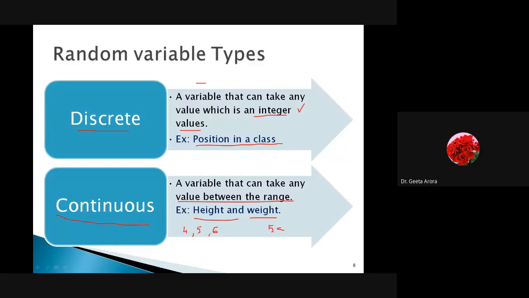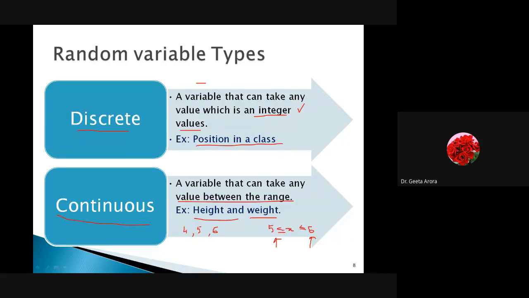So here I will say that the height will lie from 5 to 6. Obviously 5 is an integer and 6 is an integer, but in between, whatever values come, they will also lie. So it is an integer, but actually we are not learning it in this way. That's why for discrete we have written that they are integers, means 4, 5, 6. For continuous it could be an integer also, but we are defining it as a range.